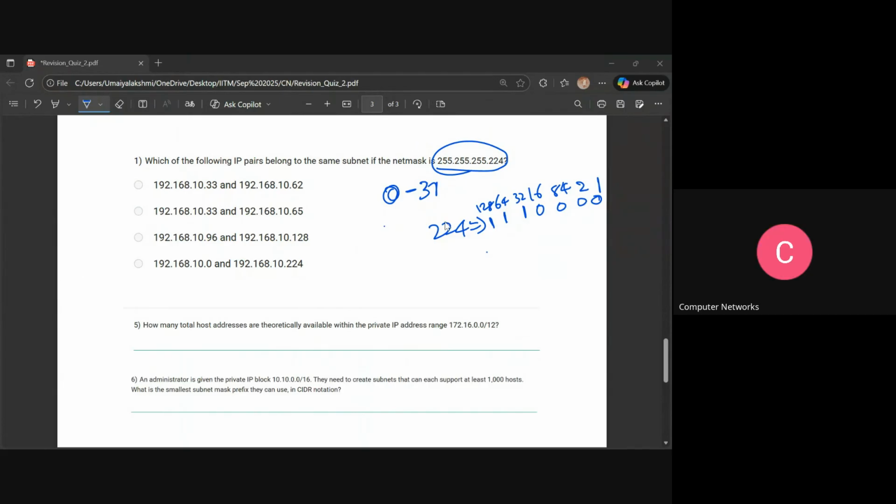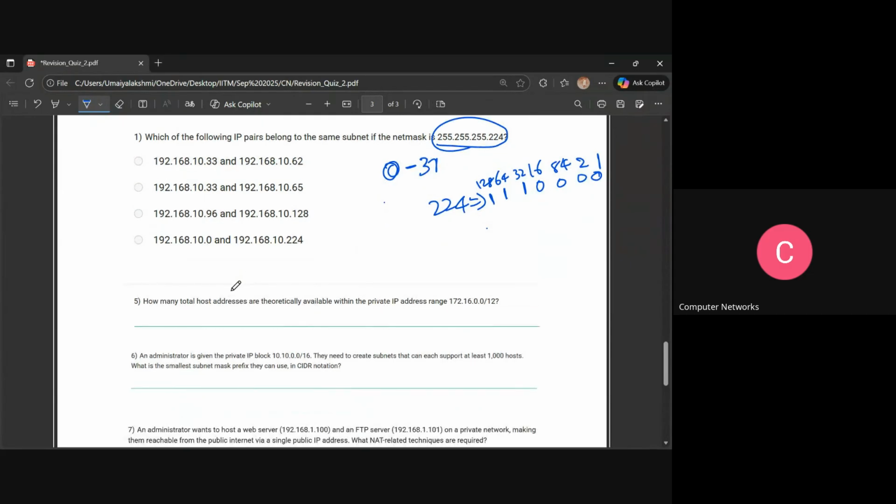So we'll go ahead with the next question. How many total host addresses are theoretically available within the private IP address range 172.16.0.0/12? How will you find this? The last number is important. We will do 32 minus 12, so we will get 20. So the total hosts will be 2 to the power 20.